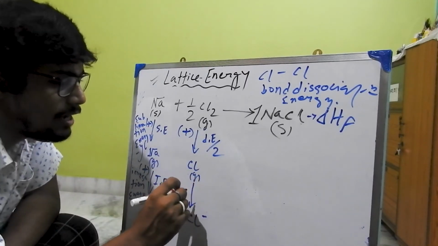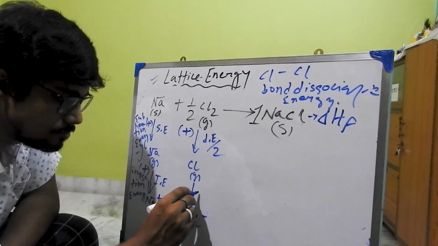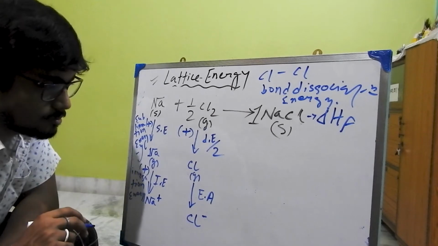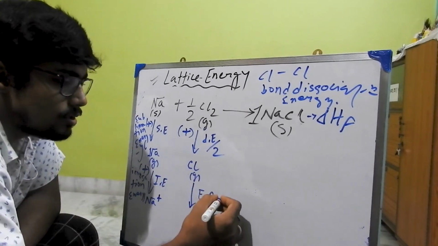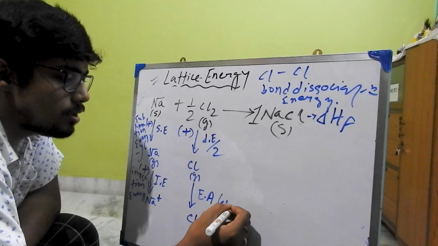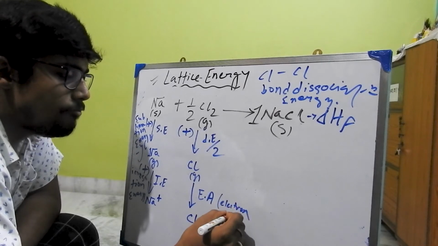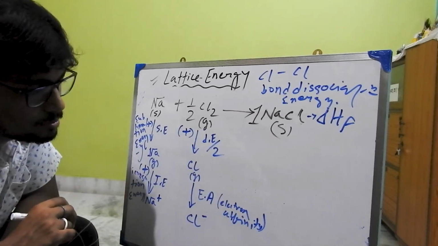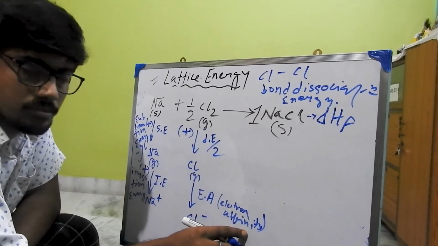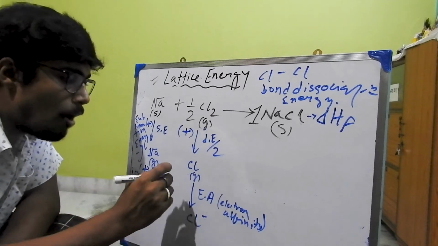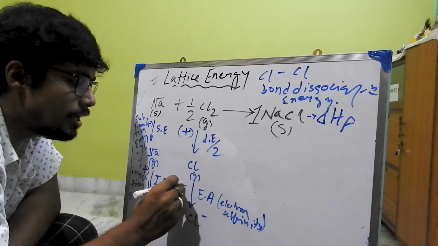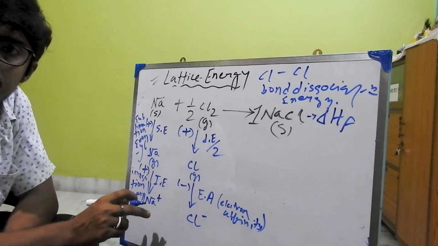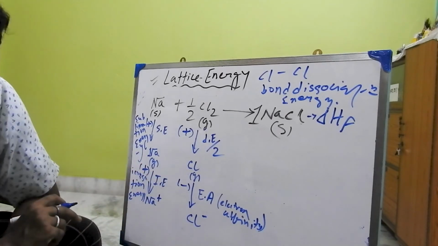So the amount of energy released is known as electron affinity. You can clearly see it. An amount of energy is released. That's why its sign will be negative whenever we are going to calculate this, right?